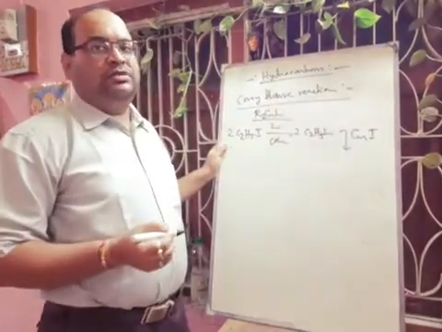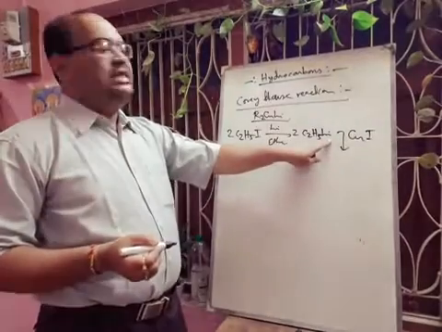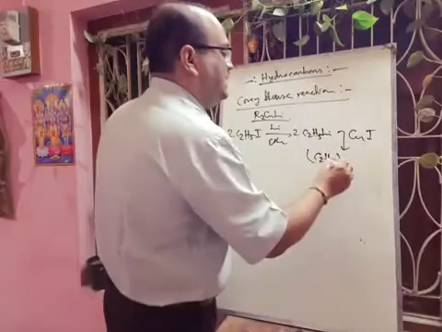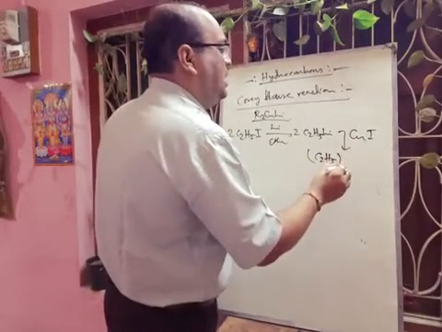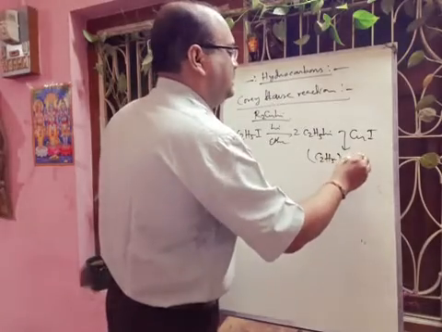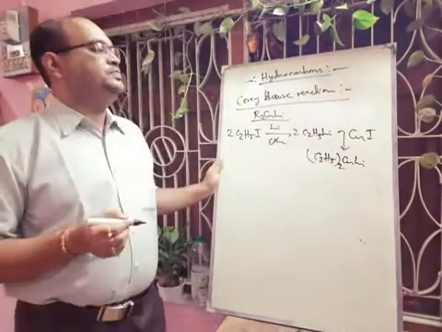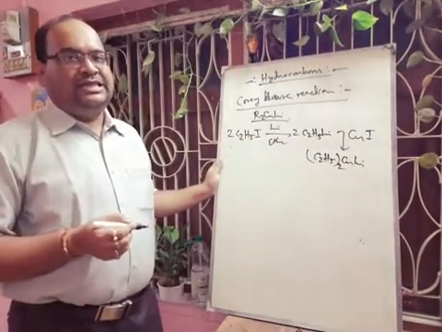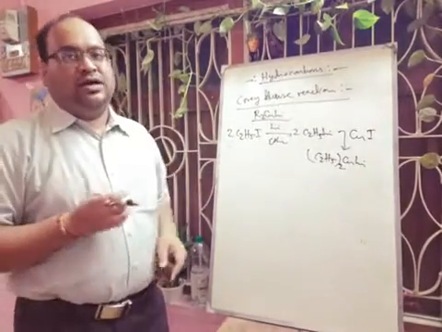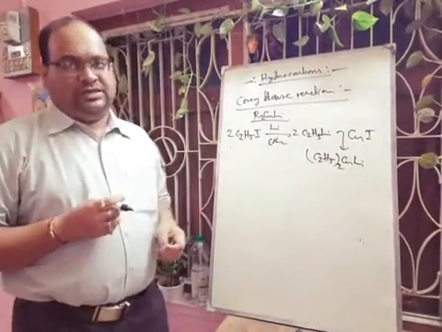Now this CuI liberates the lithium iodide, and there will be formation of diethyl copper lithium, (C2H5)2CuLi. This will form.